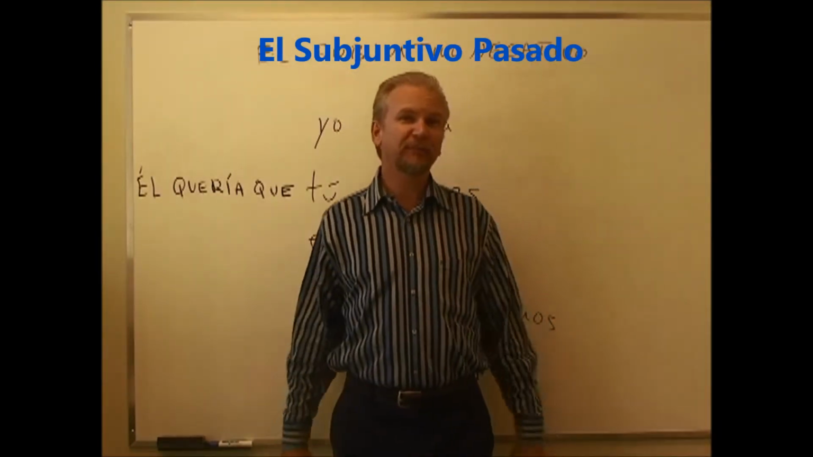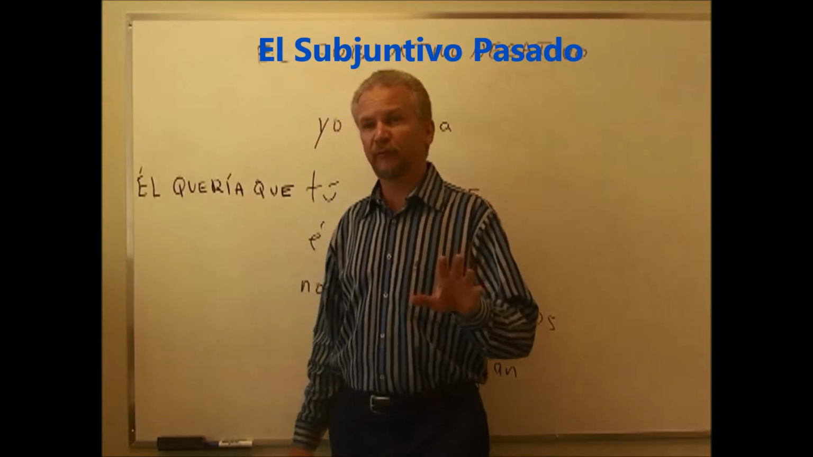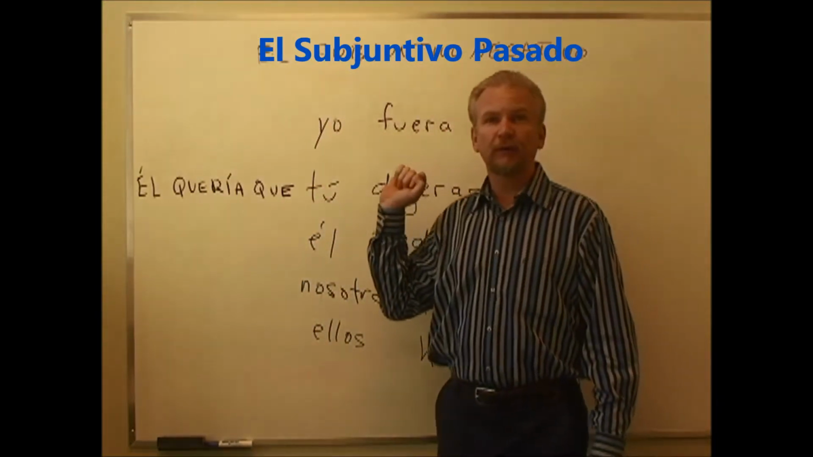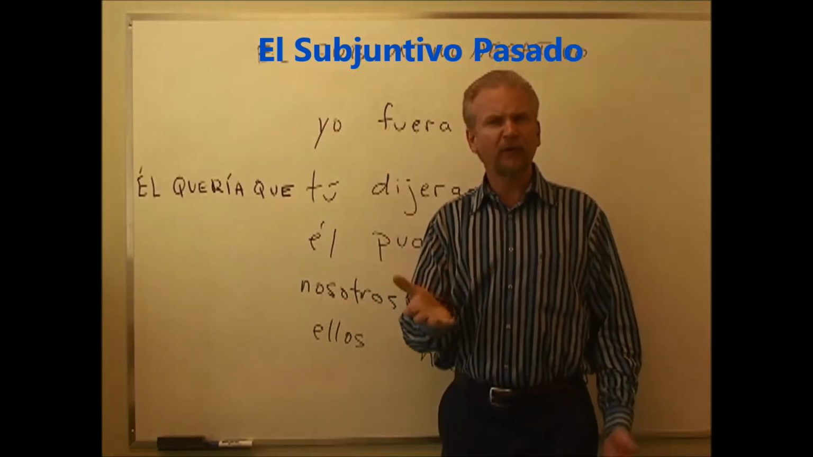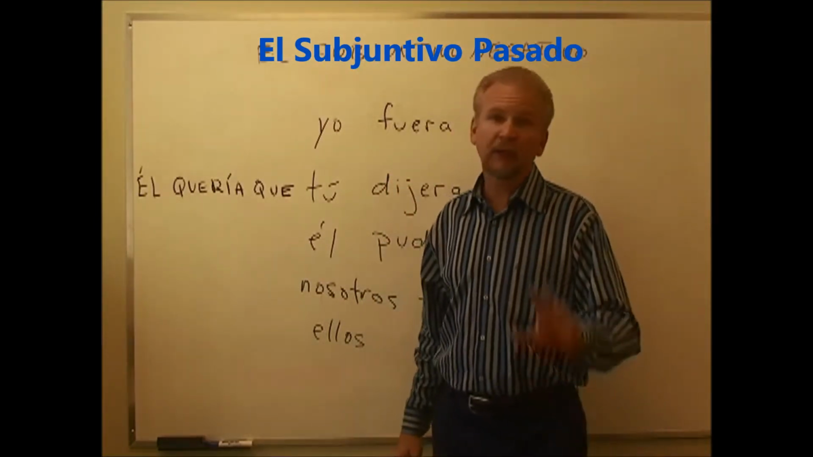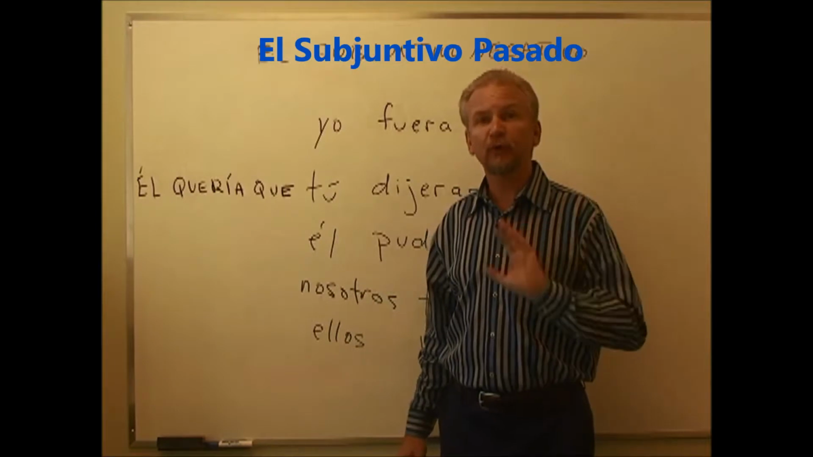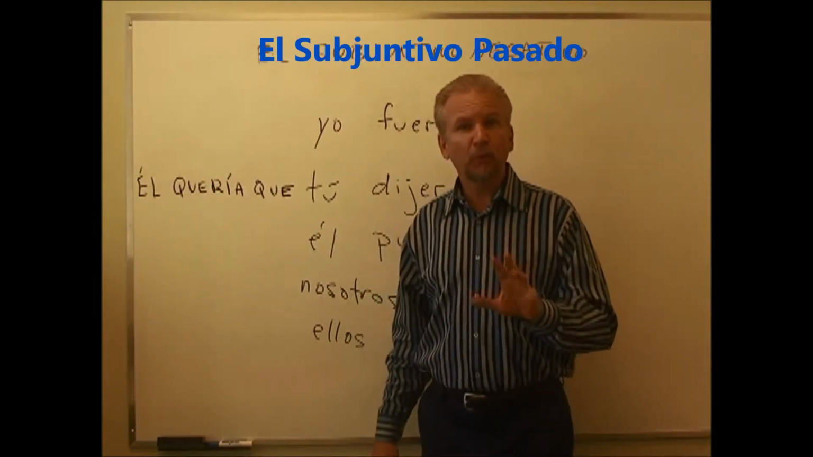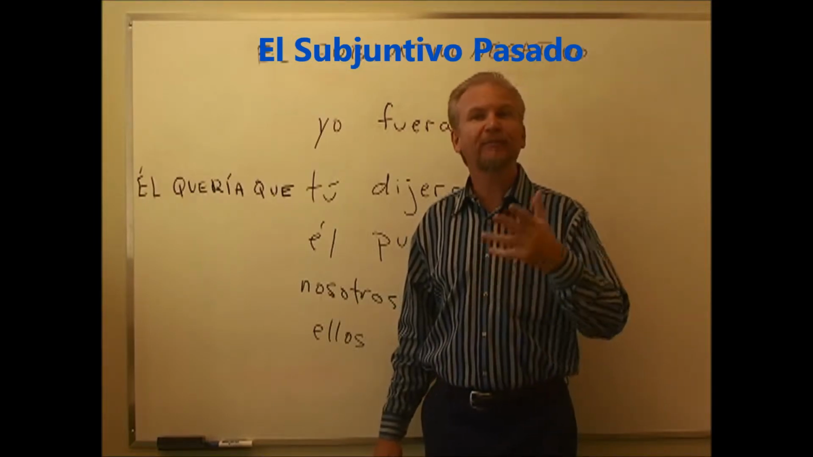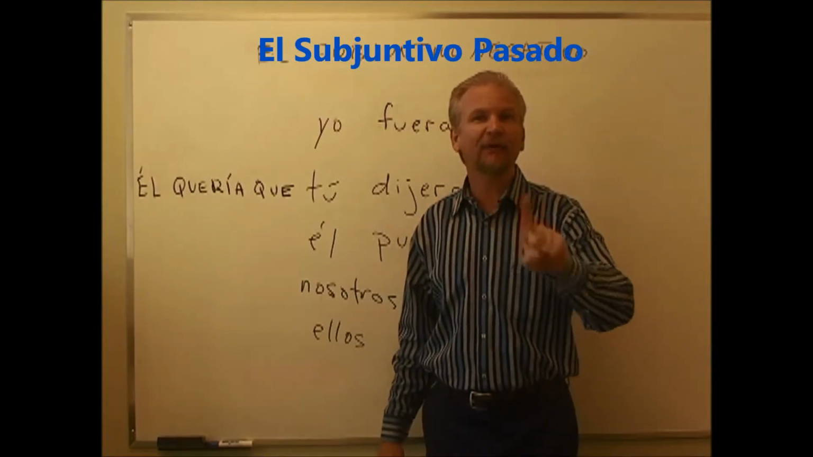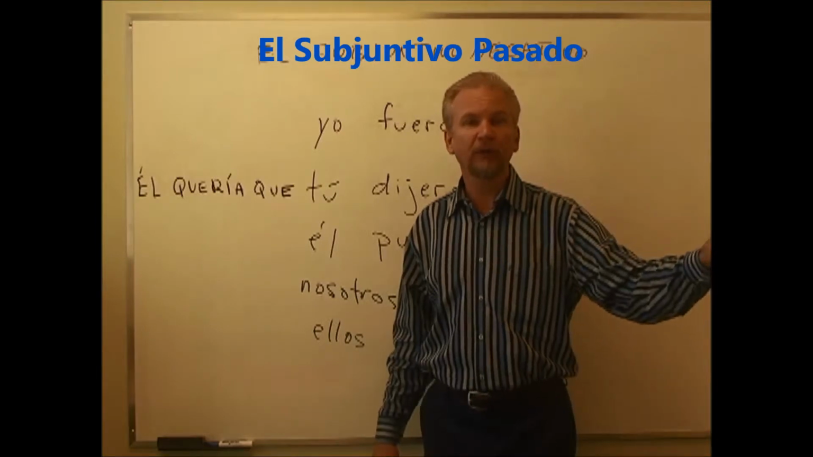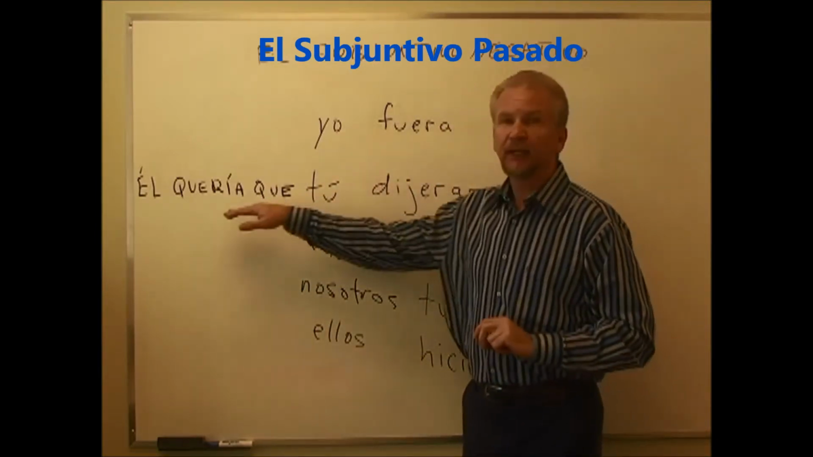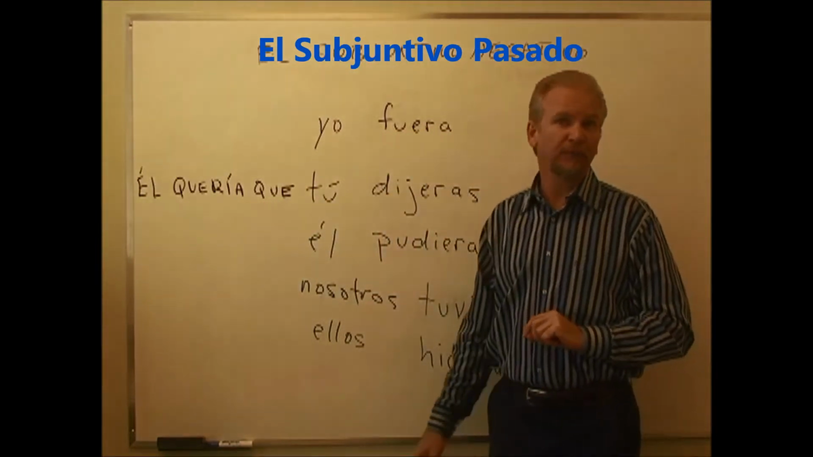Okay, I've put several examples here together of the irregular forms. Now, él quería que yo fuera. Fuera, which one is that? Well, if we take the verb to go, ir, the subjuntivo en el presente es vaya. Él quiere que yo vaya. He wants that I go. In the past form, él quería que yo fuera. He wanted that I go.